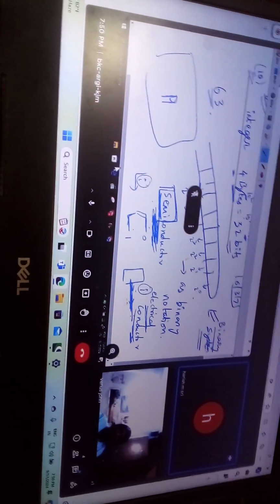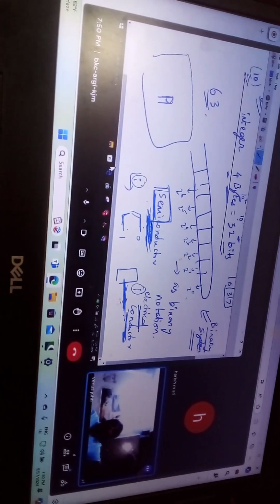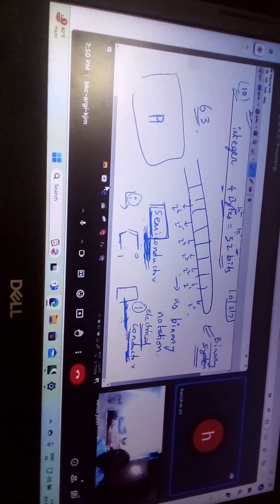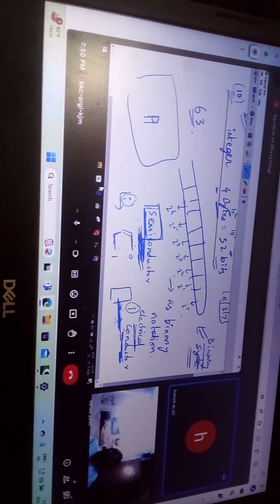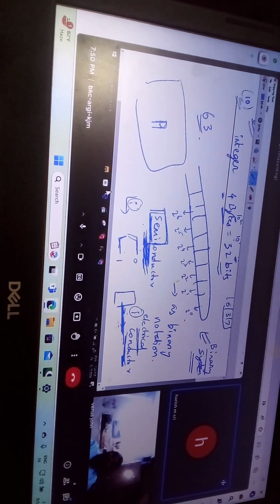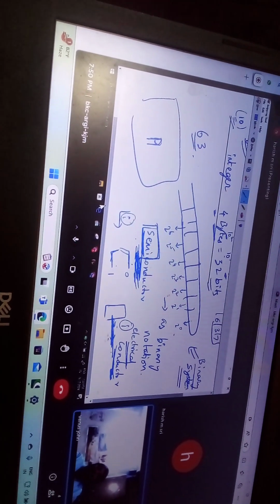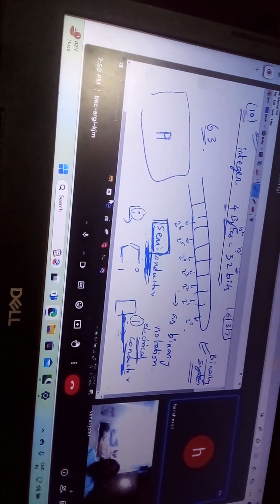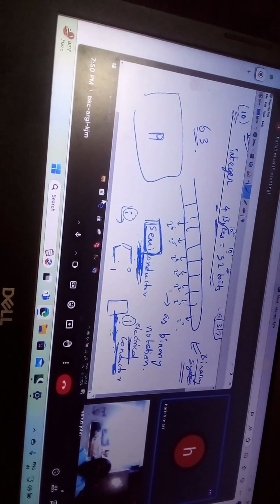A conductor is something which is always going to allow the passage of current. Simply speaking, a copper wire. A copper wire does not know how to regulate the current. Correct. A copper wire will fail to regulate the current. It's not a smart conductor. Exactly. Rather, it's not a semiconductor.